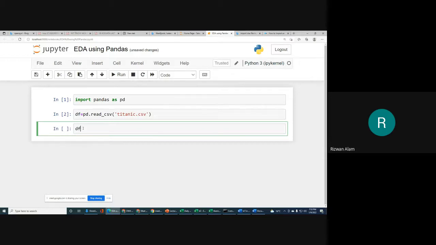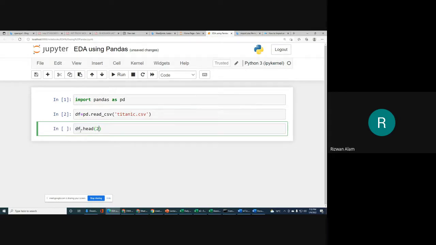After that, if you want to check what we have in df, you can write df.head and pass 2. We are just trying to display the first two records of the Titanic CSV file, from which we fetched data into this data frame, df. All the data we had in the Titanic CSV file has now been fetched to the df data frame.